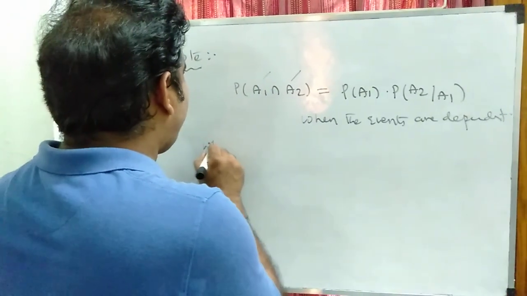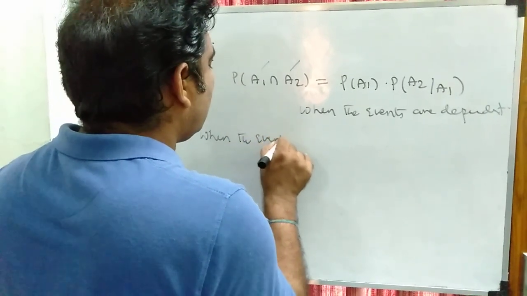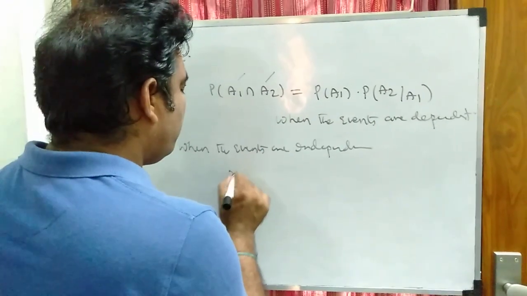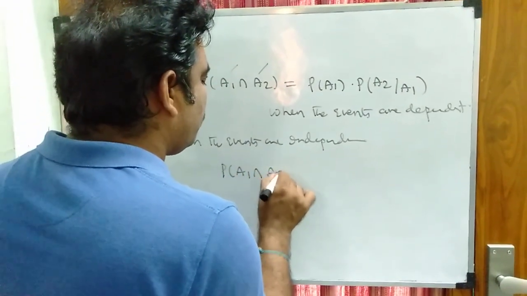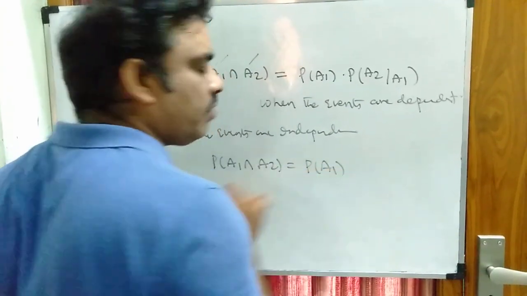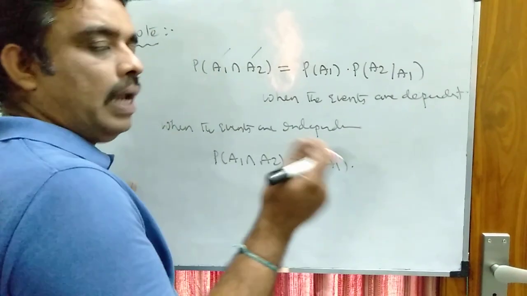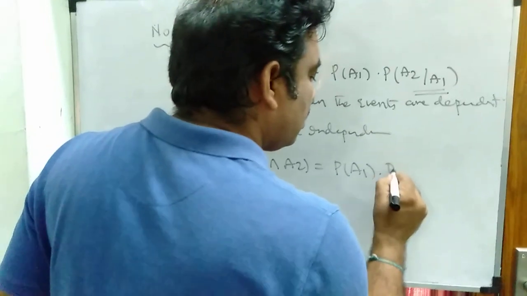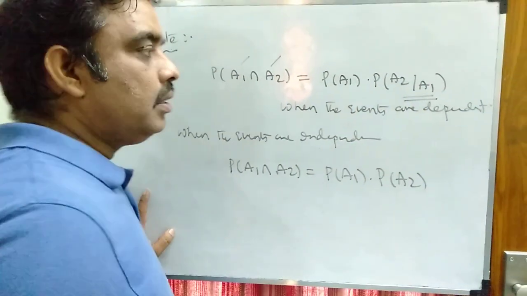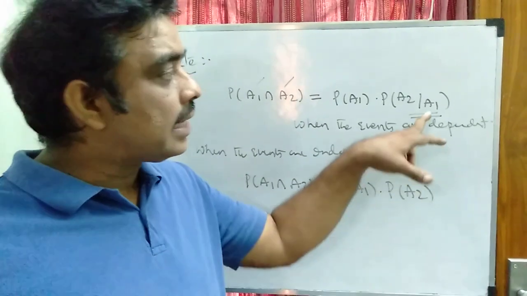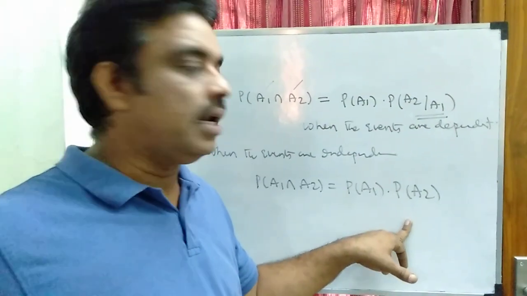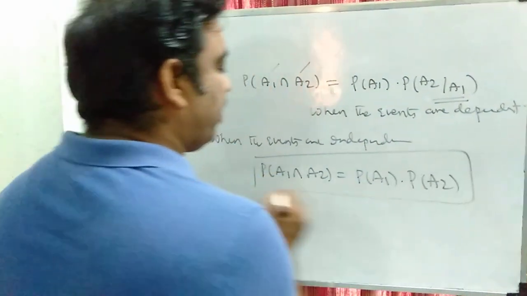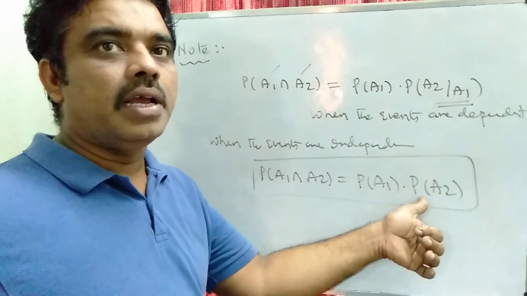So when the events are independent, what will the probability become? When the events are independent, P of A1 intersection A2 is equal to P of A1, the first probability, into, there is no dependency. There is no dependency means it becomes unconditional. That means the probability of A2 only. A2 happening after A1 happens, that is a condition. Now it becomes unconditional when the events are independent events. So in that case, the probability becomes P of A1 intersection A2 is P of A1 into P of A2.